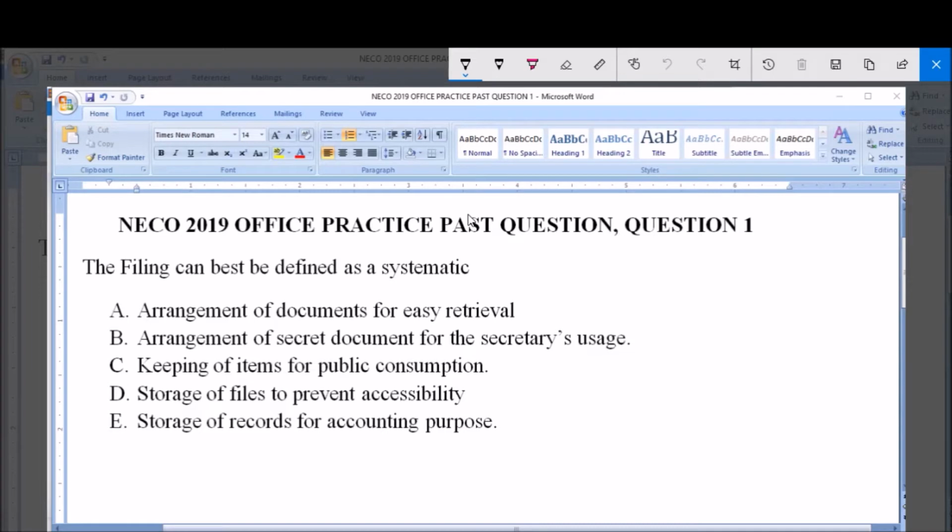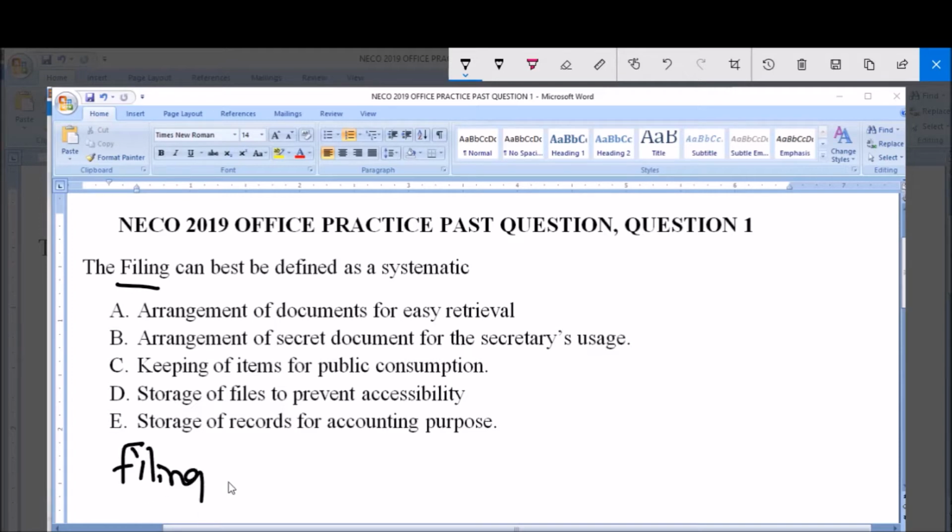Now before we can pick this, let's just simply define filing. Filing is a process in business, used in the office. We carry out these processes in the office. It's very important.